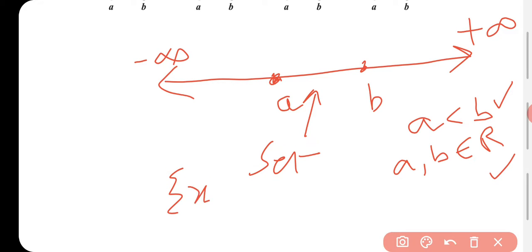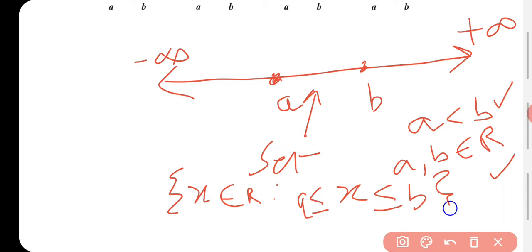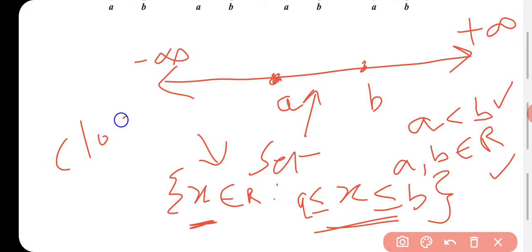There is a variable x which belongs to real numbers such that x is greater than or equal to a but lesser than or equal to b, and the set of all real numbers x such that x is greater than or equal to a but lesser than or equal to b is called a closed interval.